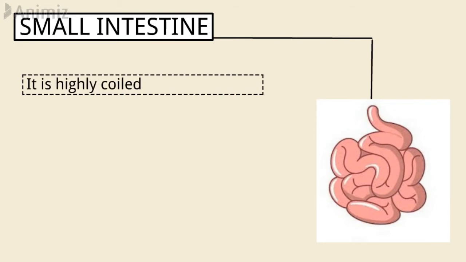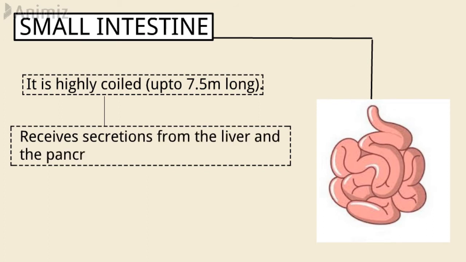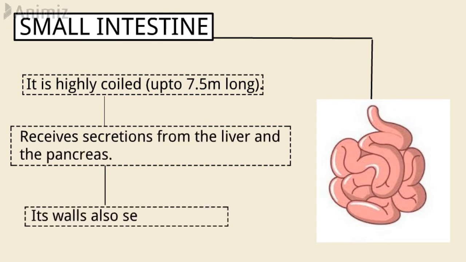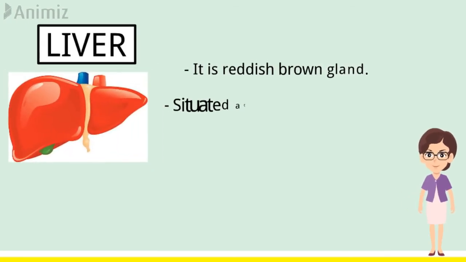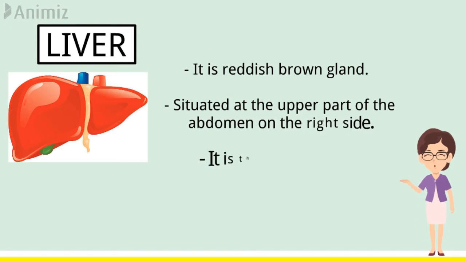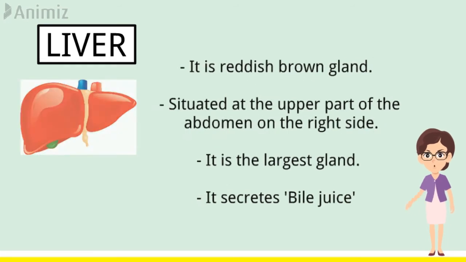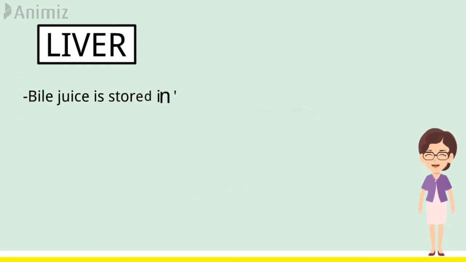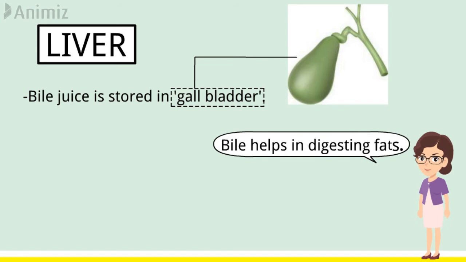Small intestine. It is highly coiled and 7.5 meters long, where most of the digestion and absorption of our food takes place. It receives secretion from the liver. The liver is a reddish-brown gland situated in the upper part of the abdomen on the right side. It is the largest gland. It secretes bile juice. Bile juice is stored in a sac called the gallbladder. Bile juice helps in digesting fats.